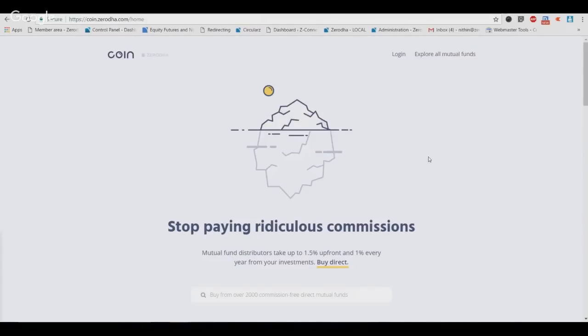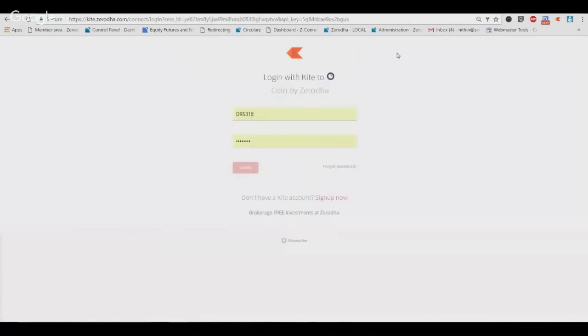So now, here's the website, right? A couple of things to remember. The login for Coin is the Kite login. Some of our clients are not using Kite, Nest, Pi, so all our trading platforms. If you're not using our platform and you're using a trading platform which is the exchange platform, you'll not be able to log into Coin. So you'll have to first migrate to Kite and then only be able to log in, right?